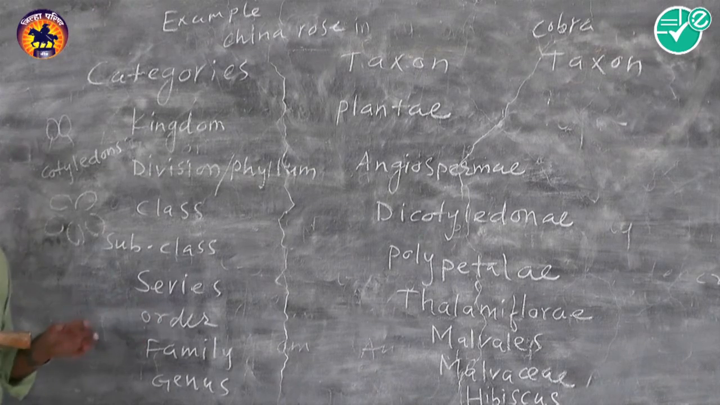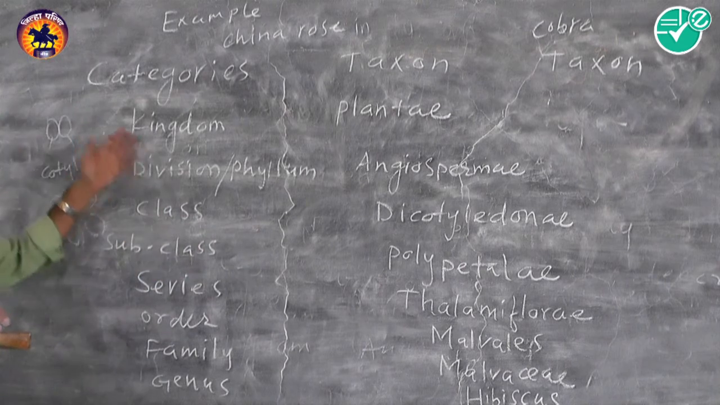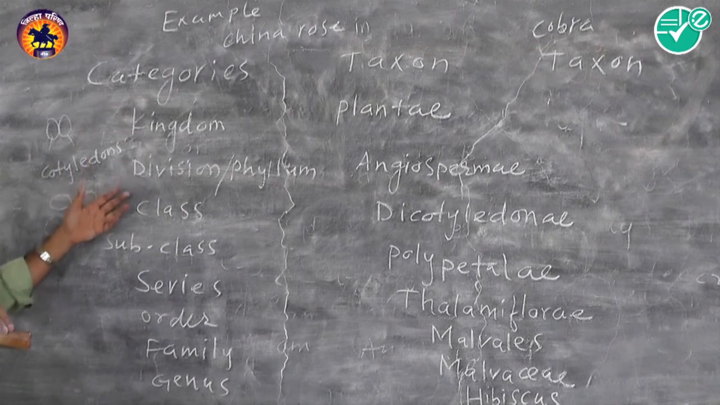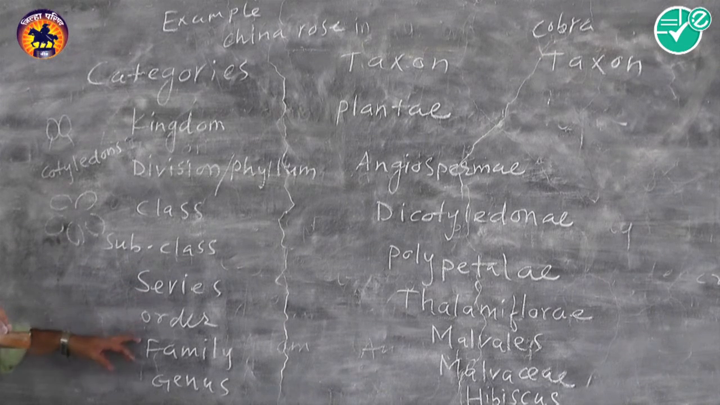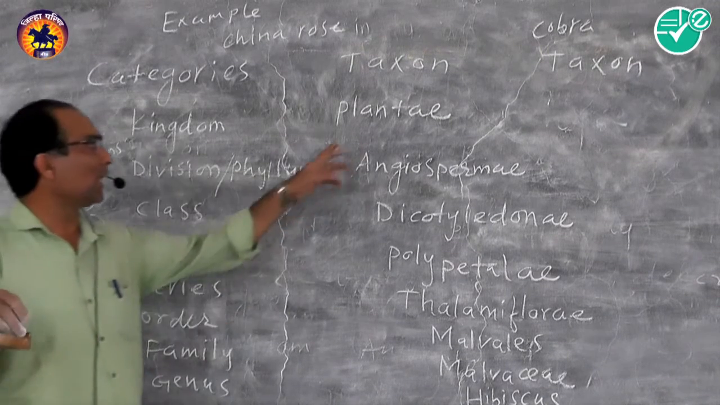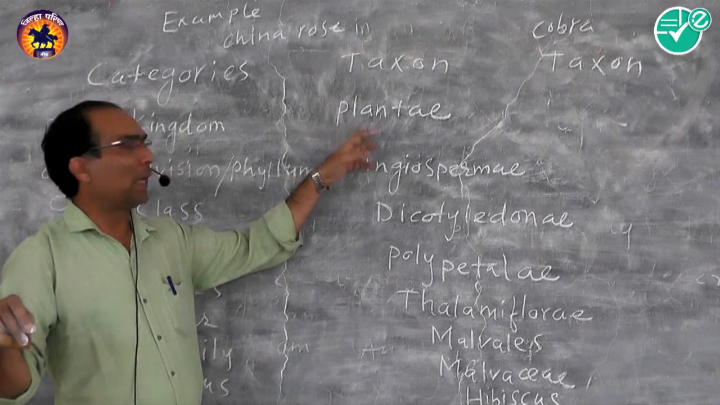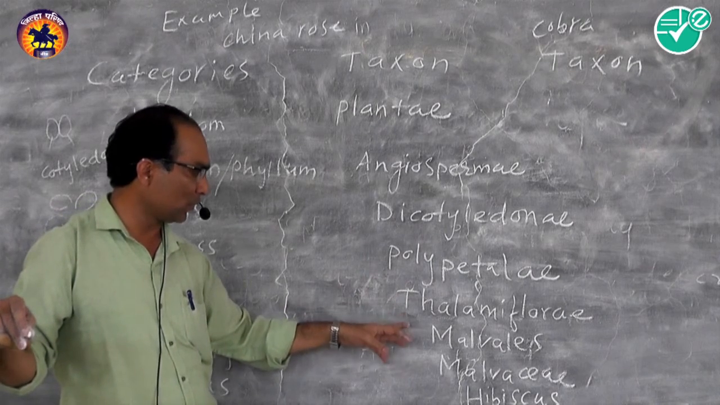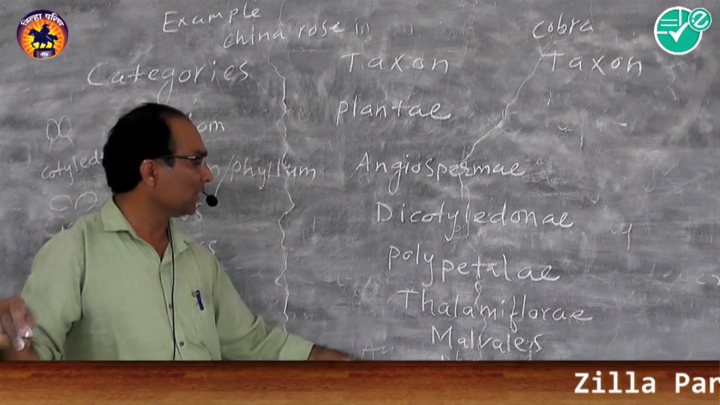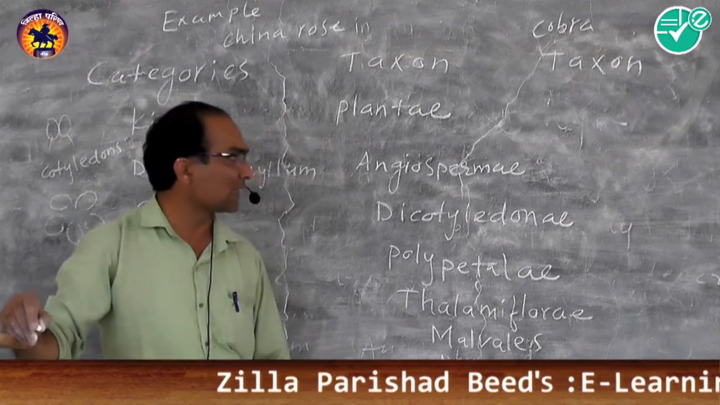Example: how the animals are classified. Units of classification, or categories, are: kingdom, division, class, subclass, series, order, family, genus, and species. And taxons are Plantae, Angiospermae, Dicotyledonae, Polypetalae, Thalamiflorae, Malvales, Malvaceae. Family Malvaceae and genus is Hibiscus and Rosa sinensis.